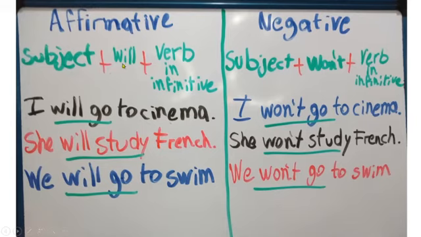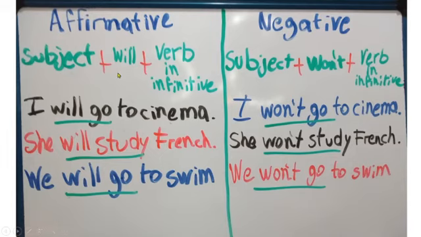We're going to check the affirmative structure and the negative structure. First, you need to know that in both sentences we have to start with the subject, plus your auxiliary will, and the verb in infinitive. In simple form, negative is the same: subject, but the difference is that you change the auxiliary to won't. Will is positive, won't is negative, and then the verb in infinitive or in simple form.